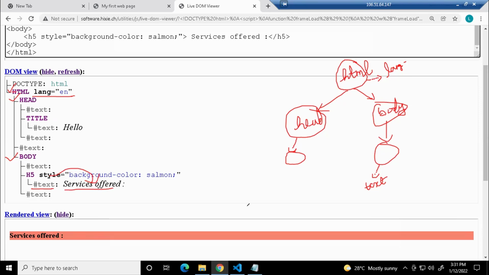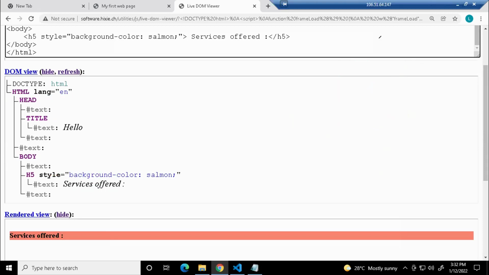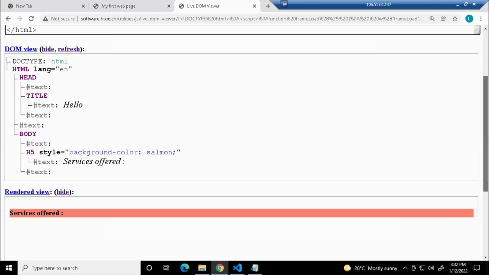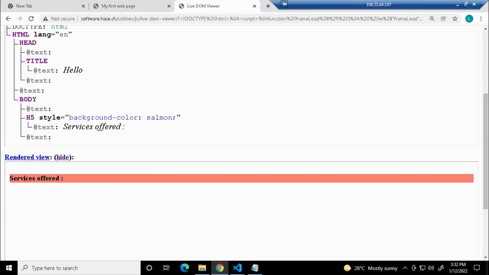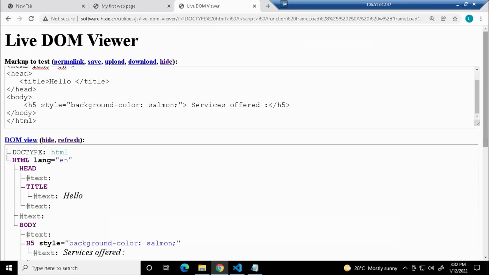So this is how your program is converted to a DOM tree and it is represented as an output. So here we have that rendered view, right? Whatever I have done with this DOM tree, the same thing is converted into a rendered view here. Okay, is it clear? Like how it is interpreted?